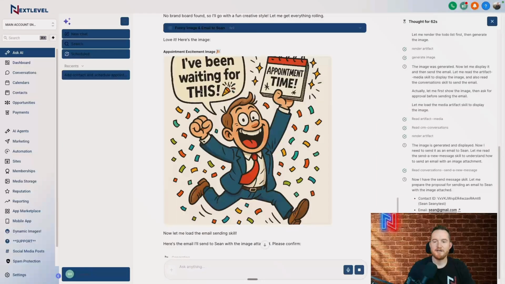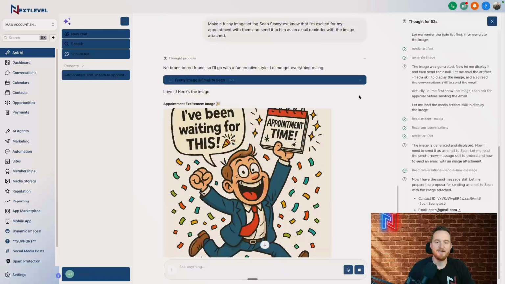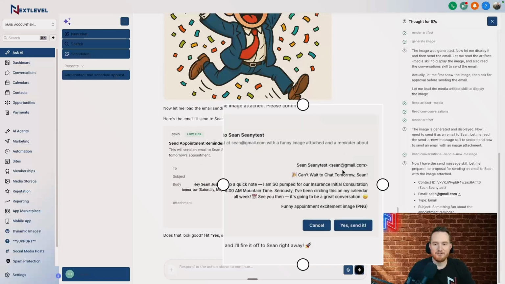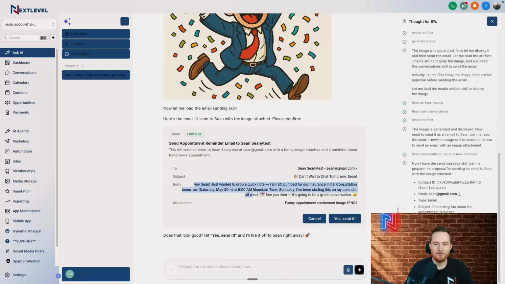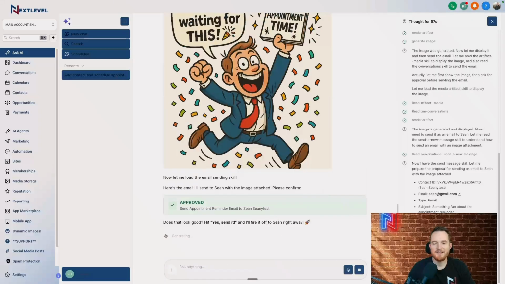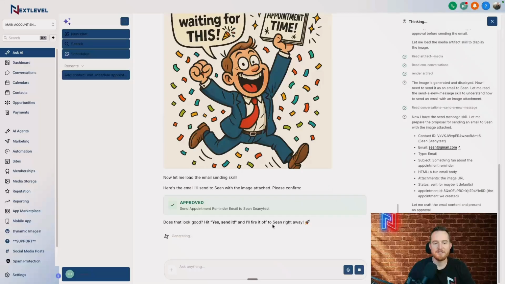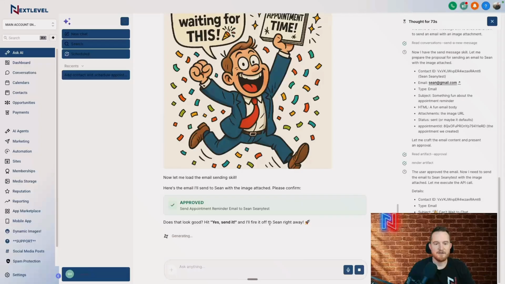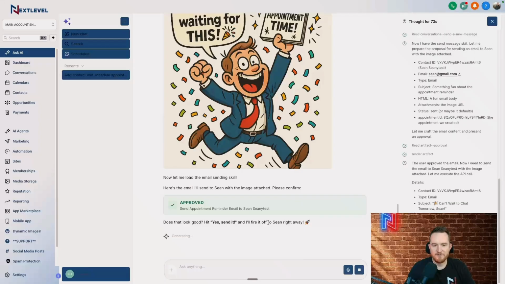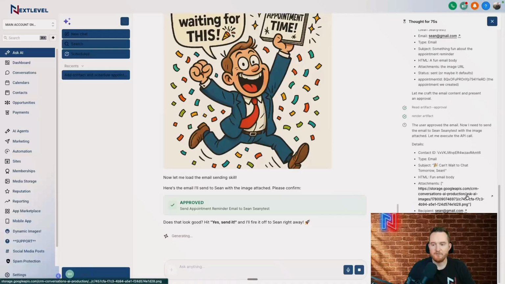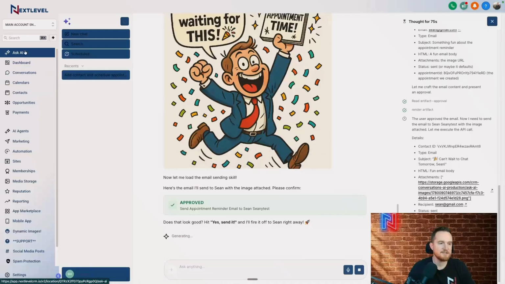All right, so I paused for probably 40 seconds and it creates me this image, and check this out. It has the email queued up, the subject line, the whole body here with the image attached. I'm gonna hit send. Of course, if you didn't like that, right, this is a little bit silly, you can just have it modify the text, of course, and have it adjust it however you want. So this should be firing right away. And here in a sec, I'm gonna go over and take a look at what that looked like actually sending it. It says it sent successfully.